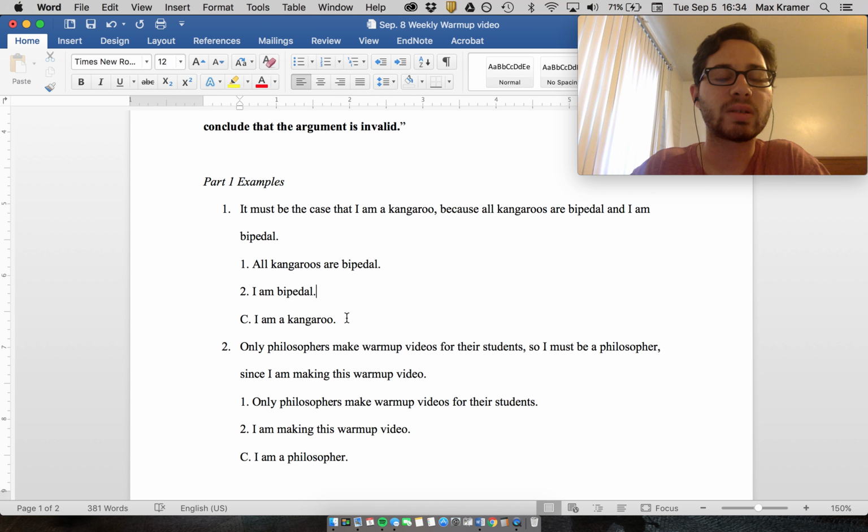This argument does what's called affirming the consequent, which is a logical fallacy, something we'll get to in a little bit. It basically says that it is true that if I am a kangaroo, then I'm bipedal, but that doesn't necessarily mean that if I'm bipedal, then I'm a kangaroo. Make sense? Okay.